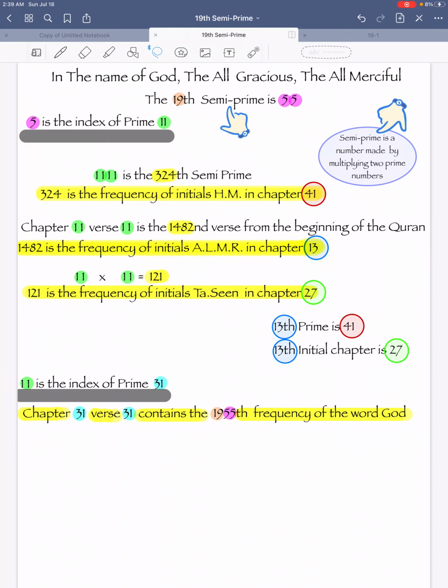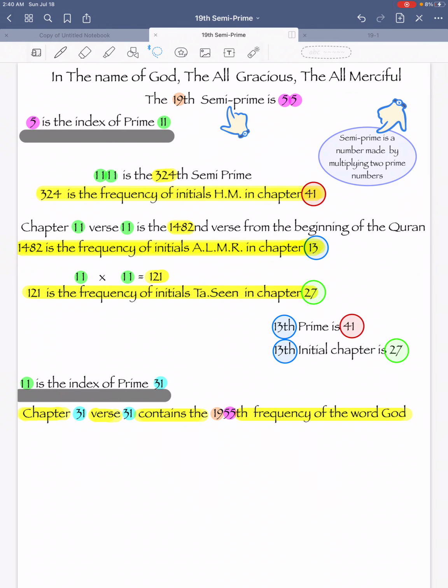So mathematically, we've been told the frequency of initials Hamim in chapter 41, frequency of initials Aleph, Lam, Mim, Ra in chapter 13, frequency of initials Tasin in chapter 27, the 1955th frequency of word God is in chapter 31, verse 31.